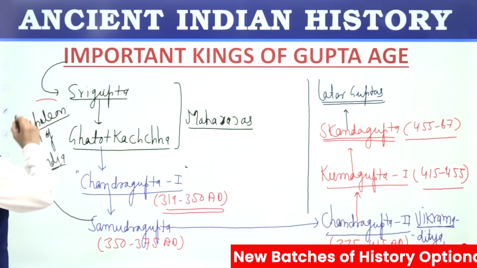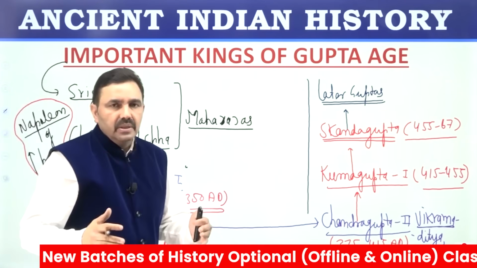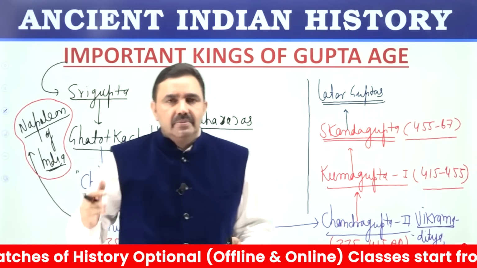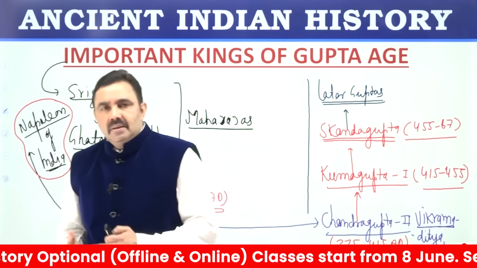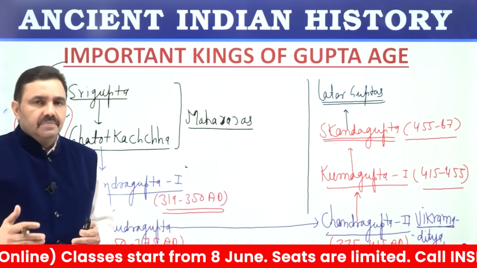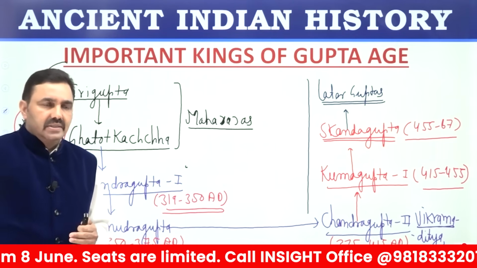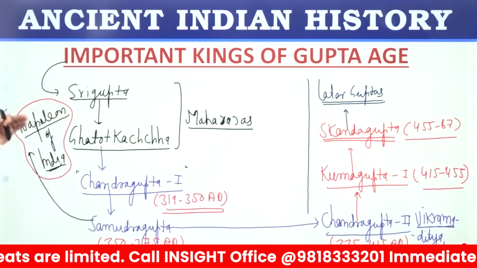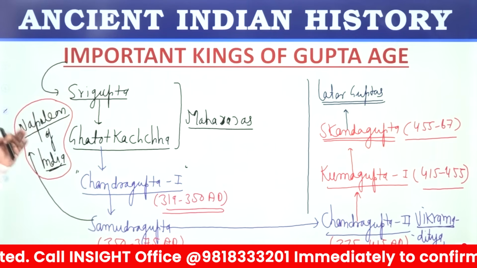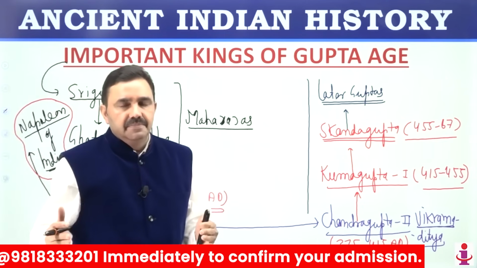In reality, Napoleon should have been termed as Samudragupta of India because Samudragupta was in ancient times, Napoleon was in modern times. But these Western historians used to have a kind of racist bias. They used to compare everything in India with a Western standard. So they used to treat Westerners as greater than Indians, though Samudragupta was far, far greater than Napoleon.